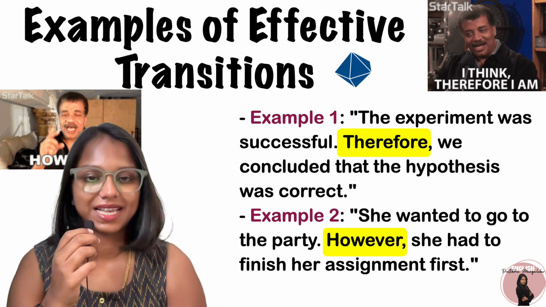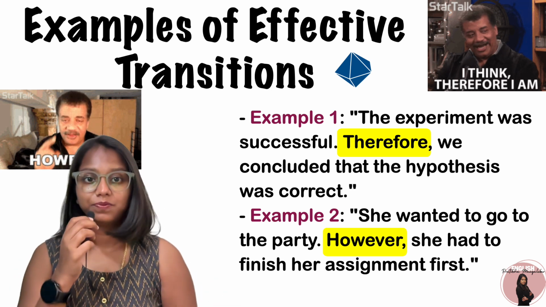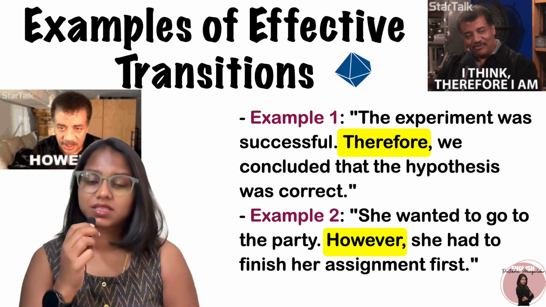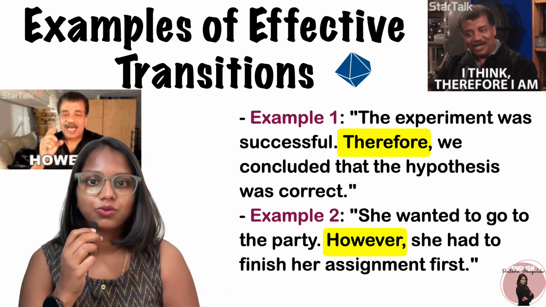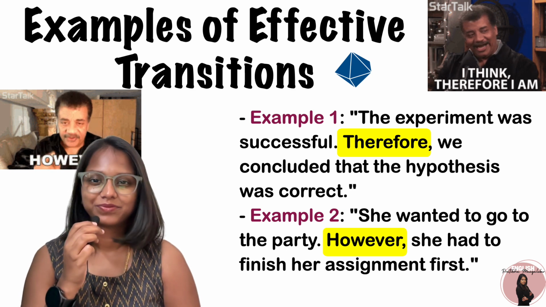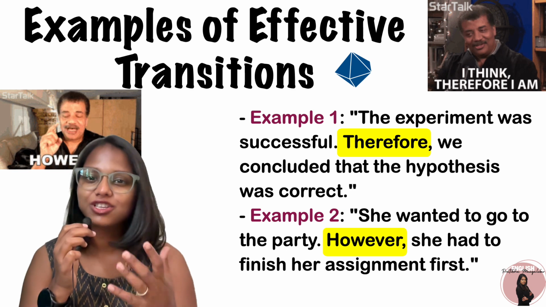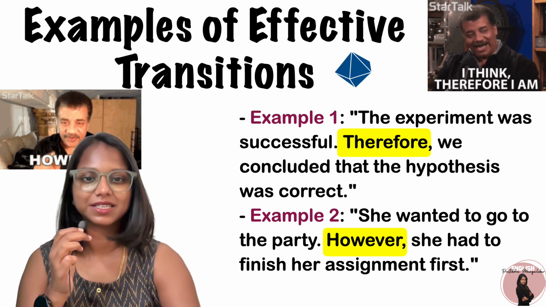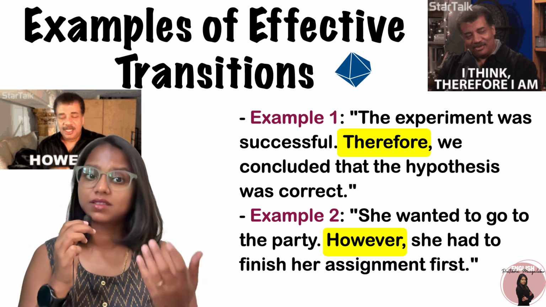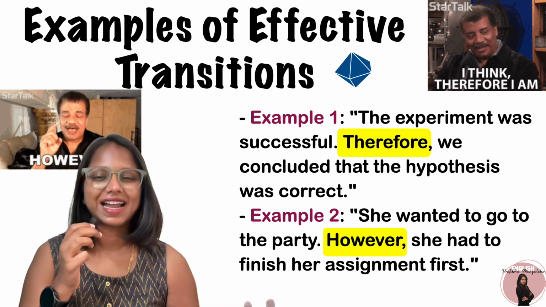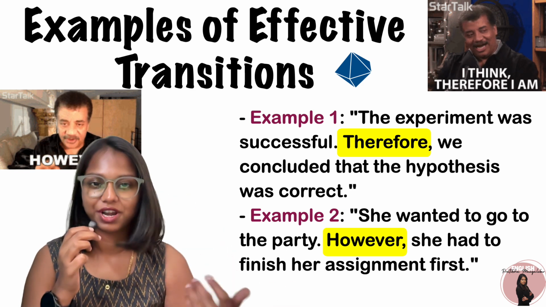Let's look at some examples. The first one: The experiment was successful, therefore, we concluded the hypothesis was correct. The transition, therefore, clearly shows the causal relationship between the two sentences. Because the experiment was successful, we concluded that the hypothesis was correct.